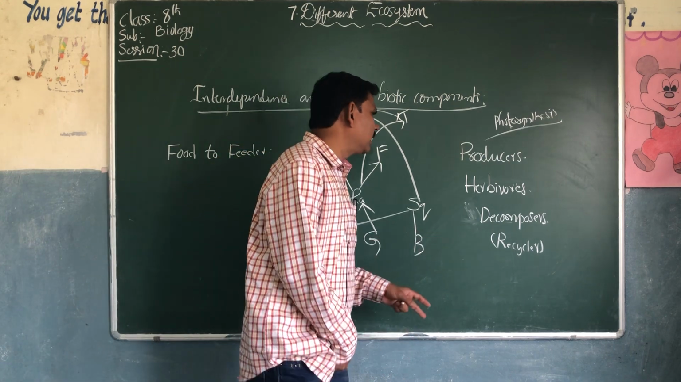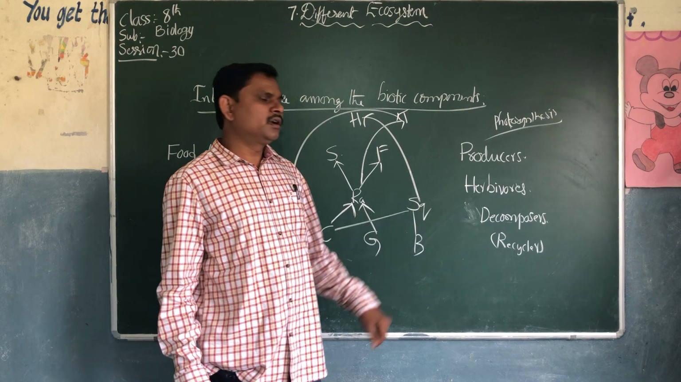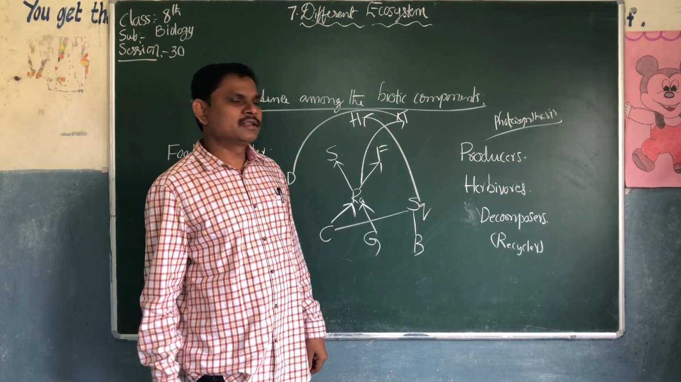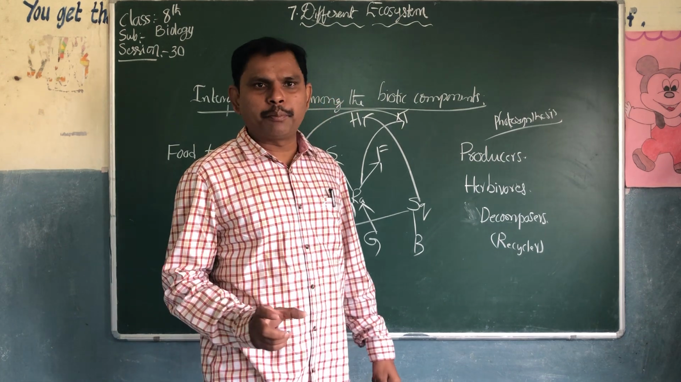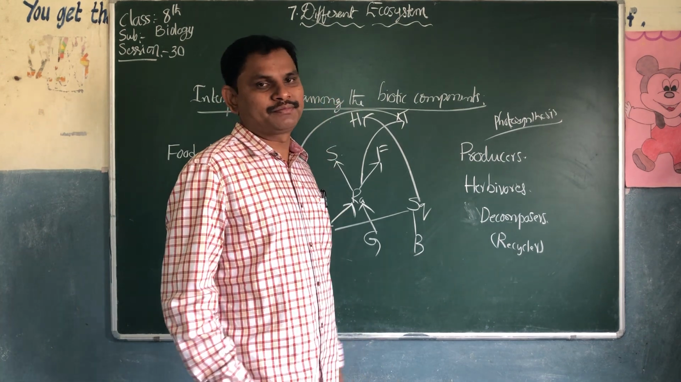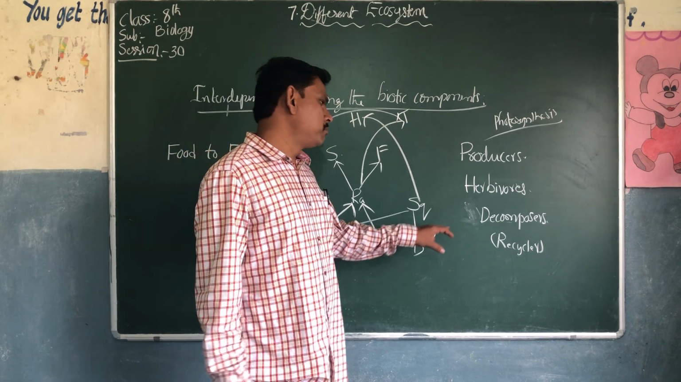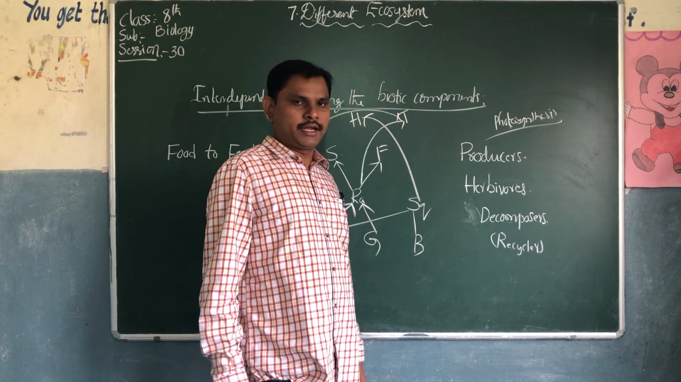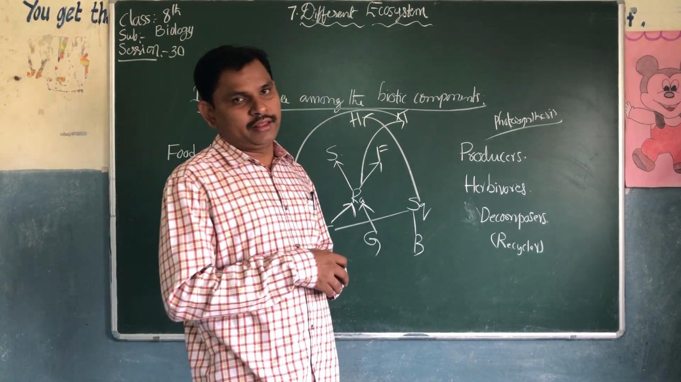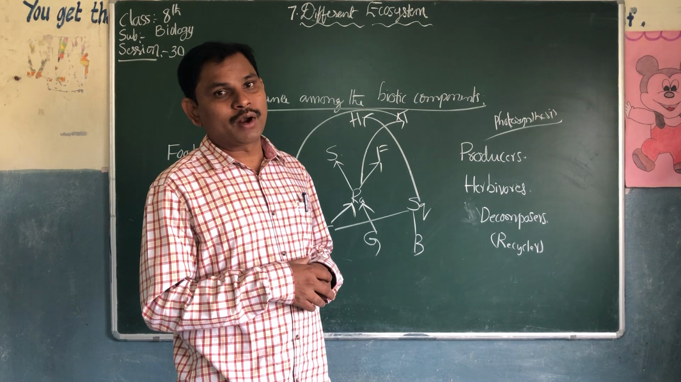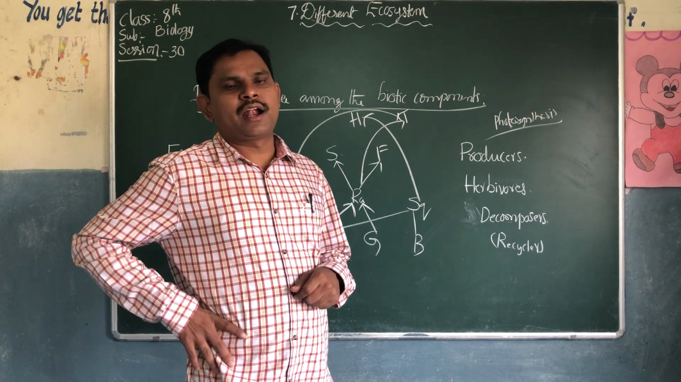So these are the producers, herbivores and decomposers, also called recyclers. One question I will ask you: how do you appreciate decomposers? Write your own answers. How do you appreciate decomposers? If decomposers are not there, what are the disadvantages?